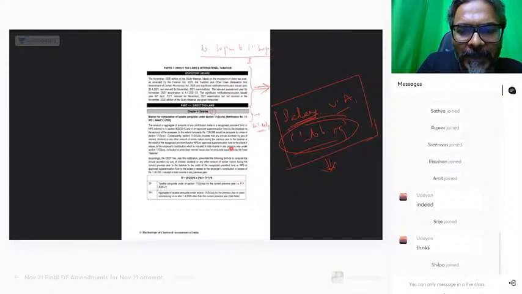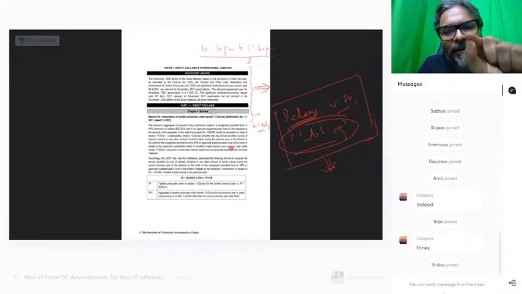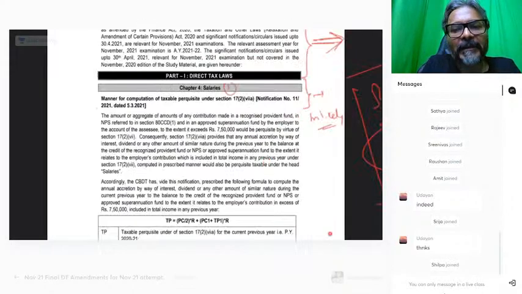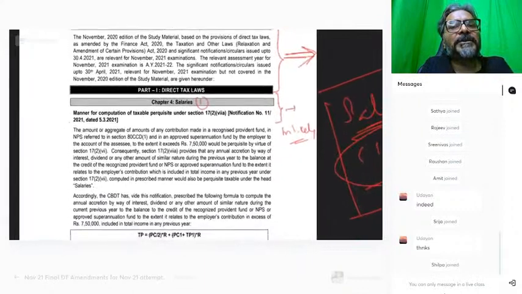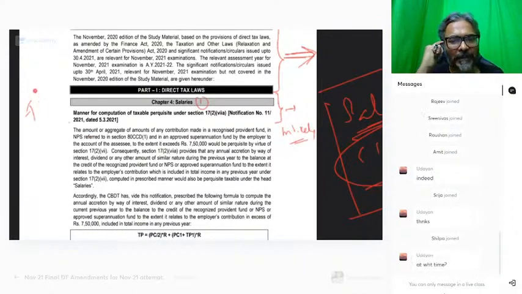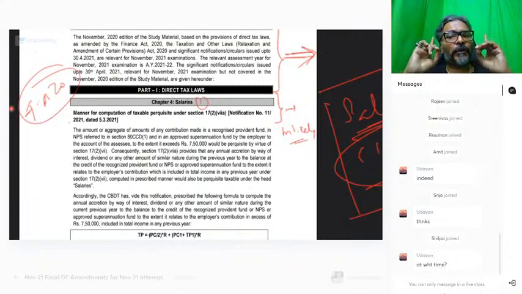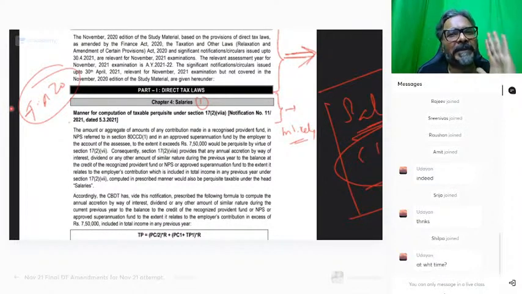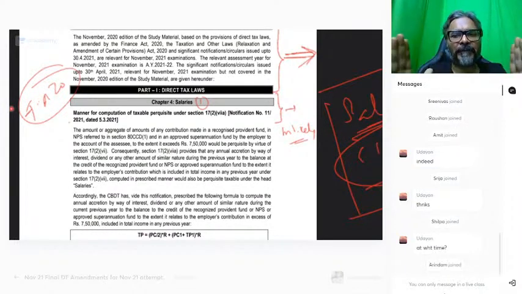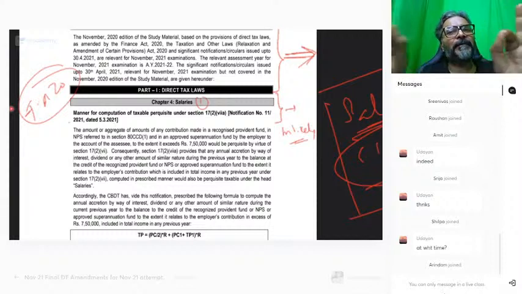Let's start now. Students, the background of this amendment is very critical. This particular amendment which is introduced, students, please pay attention, is in Finance Act 2020. This is an important one. This is the only important one, students. Just stick with this. The next two will get completed in 5 minutes. This is the only thing which you just need to learn. The next two amendments will get completed in 5 minutes. Let's focus on this amendment now.